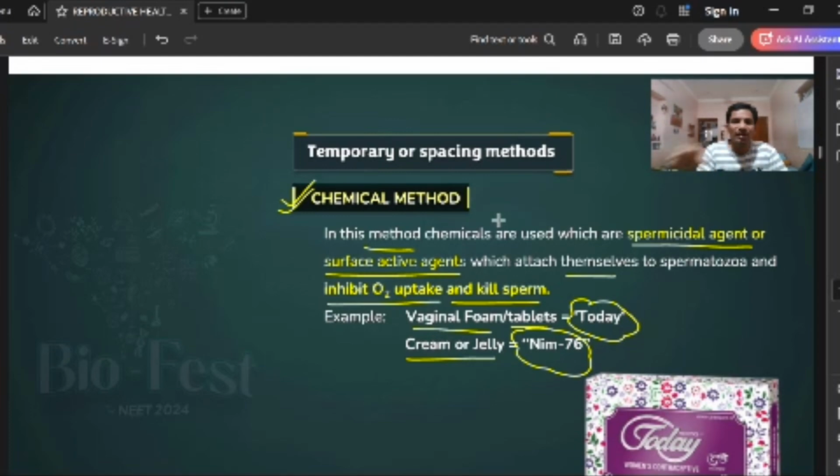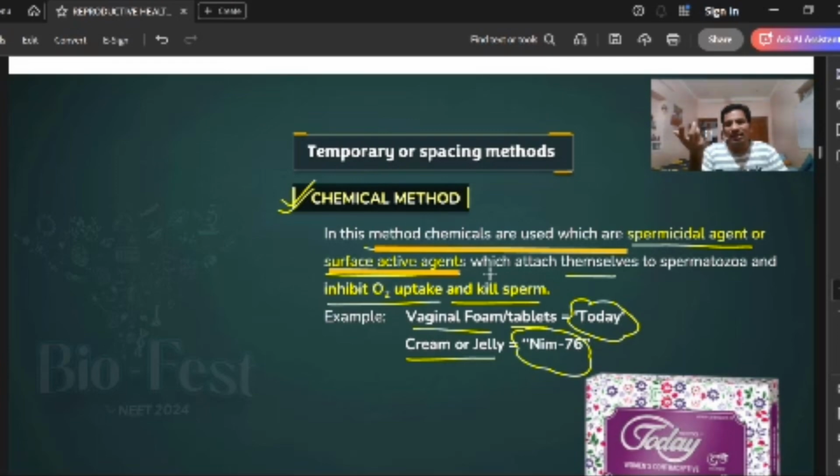But here we are using chemicals, right? Spermicidal agents, you know that boric acid and KMnO4 are chemicals that can kill the sperm. That's the reason it is called a chemical method. We call them spermicidal agents or surface active agents. How do they work? They attach themselves to the spermatozoa and inhibit the oxygen uptake. Then suffocation happens, and they kill the sperm.